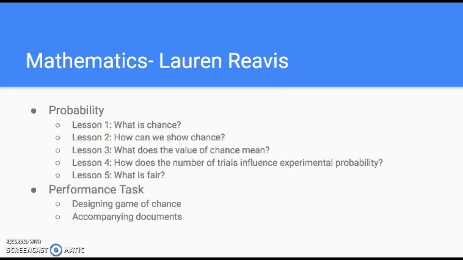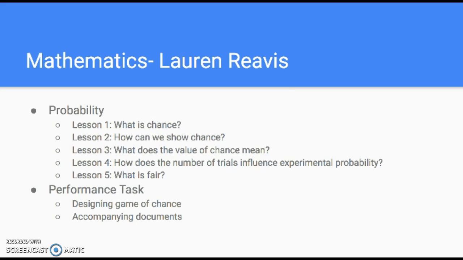They'll each have a scenario, and as a group, they'll be responsible for creating tree diagrams, determining how likely the event is, and they're also going to interpret that. So, is it likely to happen? Is it maybe will it happen, or is it impossible? They'll also be creating probability problems on this day, and they'll get to present and be the teacher to the class. On lesson 4, they're going to explore how the number of trials influences the experimental probability.